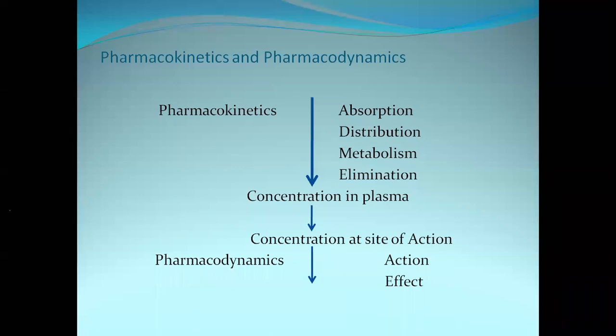Once it reaches the systemic circulation, the drug will distribute throughout the body. This is hypothetical distribution, that is, the concentration of the drug that enters the plasma and gets distributed throughout the body.